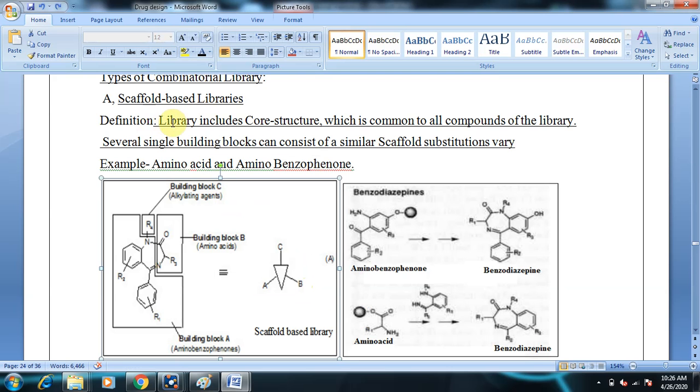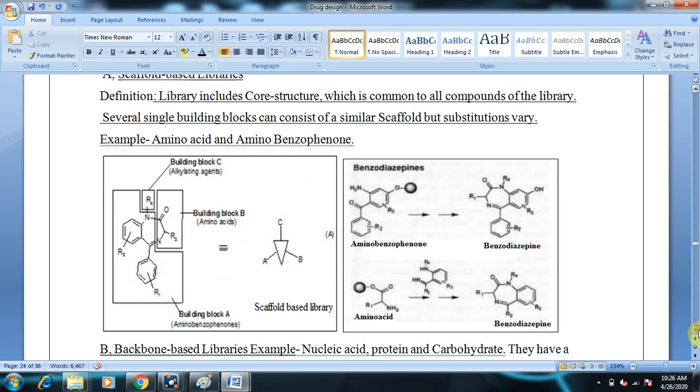So a library includes the core structure. What is the core structure? Benzodiazepine, which is common to all the compounds of the library. Several single building blocks can consist of a similar scaffold, but the substitutions vary. Example: amino acid and amino benzophenone.